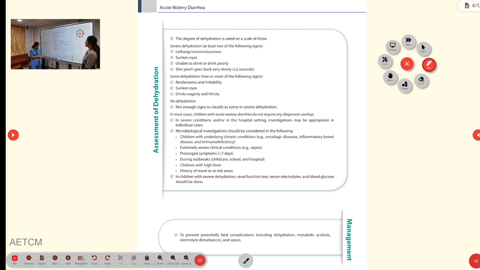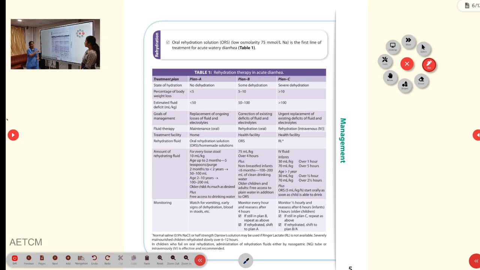So coming to the treatment part of the child, we have plan A, plan B and plan C. So accordingly we have told that in plan A, that is when there is no dehydration, the percentage of body weight loss will be less than 5%, and the estimated fluid deficit in the child will be 50 ml per kg. So here there are two mainstays of treatment, that is maintenance therapy and replacement therapy. In replacement therapy, how much ever loss is there, that we will try to correct. That is, if the child is having 50 ml per kg loss, that loss we are trying to correct. So that is the replacement therapy.